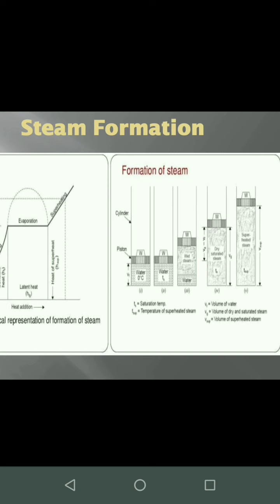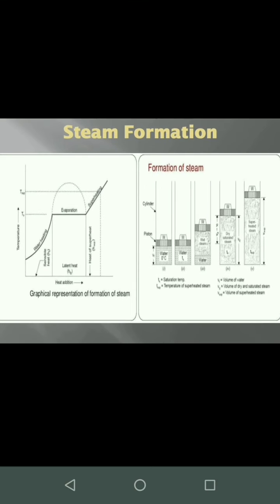Now before this we have to understand two different types of heating. One is called sensible heating, the next is called latent heating. Sensible heating is a type of heating wherein the temperature increases or decreases, whereas the state remains the same. That is, water remains water, steam remains steam. A solid remains a solid, whereas there is an increase in temperature. As we can see from the figure 1 to 2, there is sensible heating that is taking place.